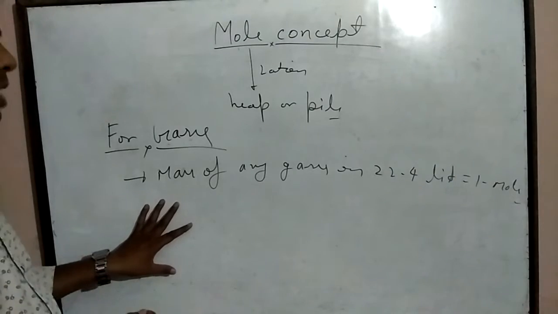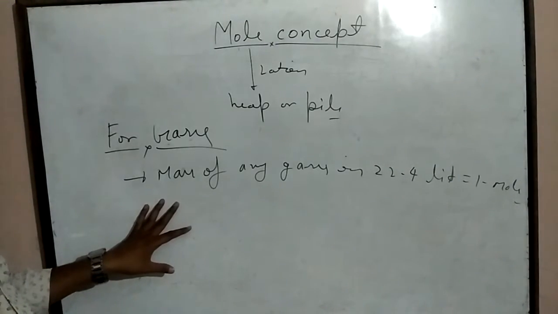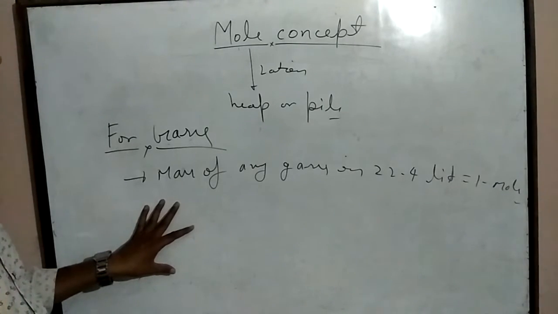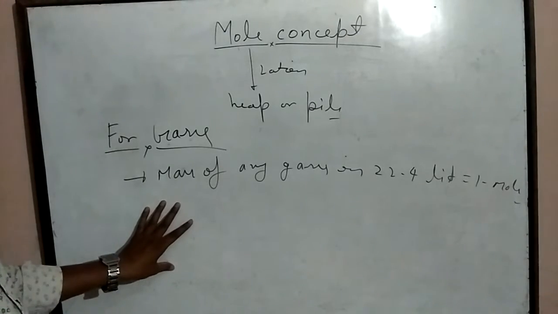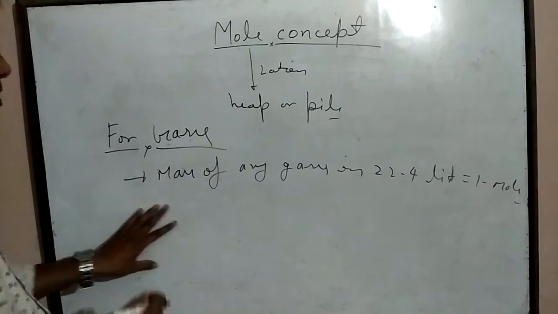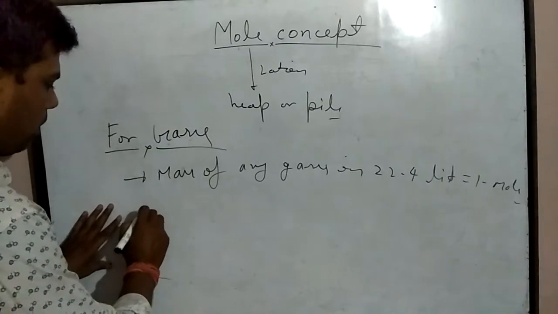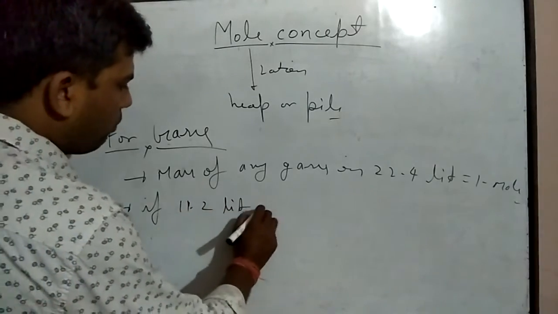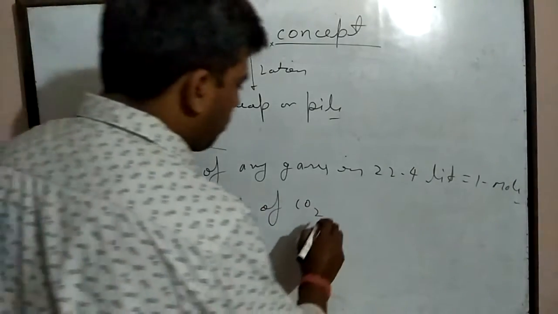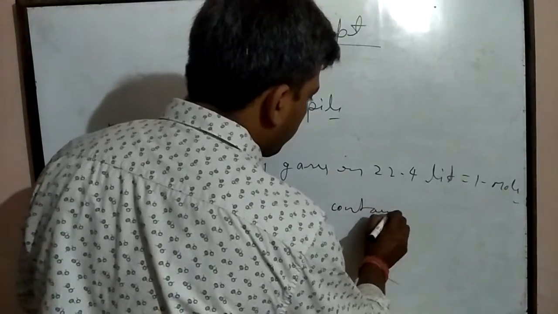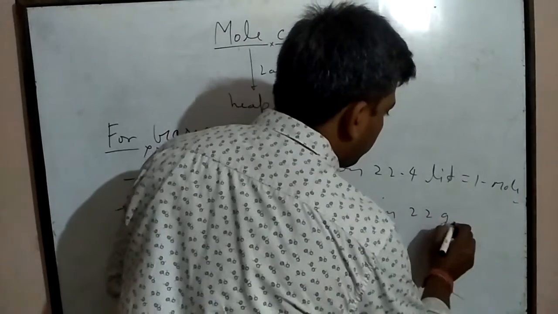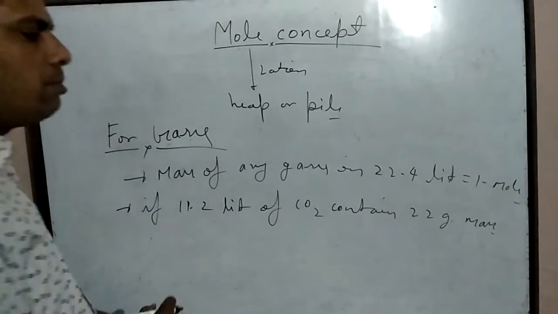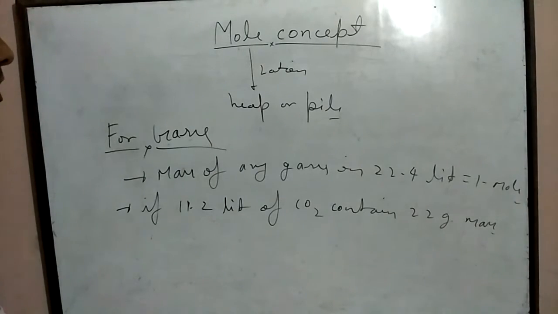For example, if carbon dioxide is taken, and if 11.2 liters of carbon dioxide gas contain 22 gram mass, then what is the molecular mass of carbon dioxide?